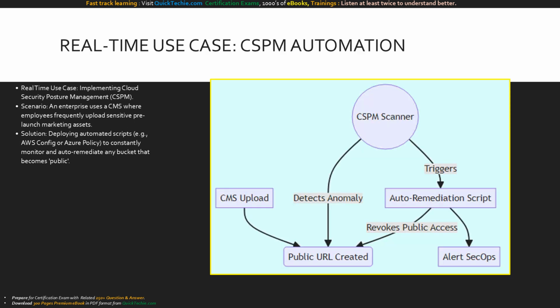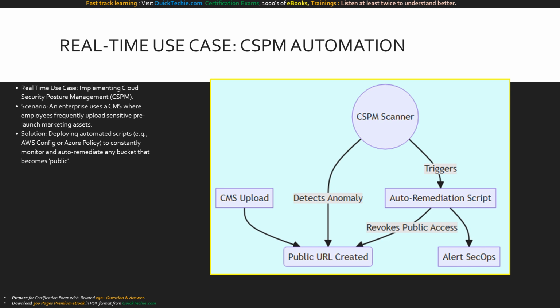Let's look at a critical real-time use case, Cloud Security Posture Management, or CSPM. Imagine you manage an enterprise CMS where marketing teams upload thousands of assets weekly. Relying on them to check a private box is a guaranteed path to a data breach. Instead, you deploy automated CSPM tools. These tools continuously scan your cloud environment in real time.